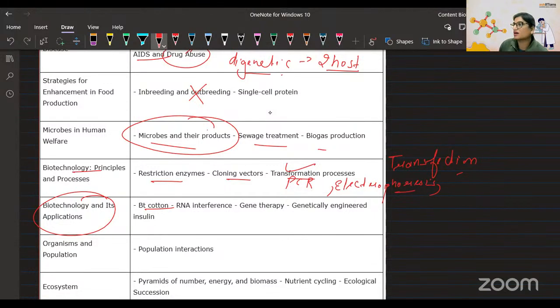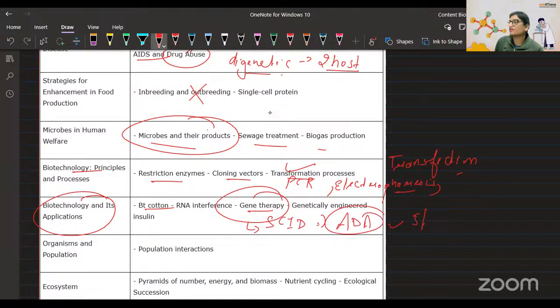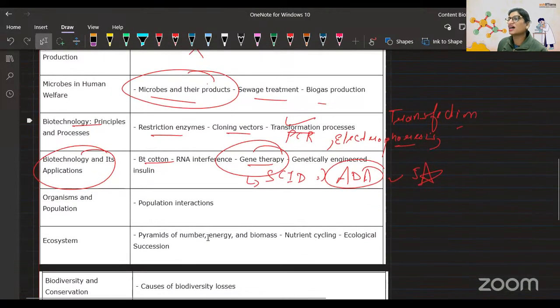Anyways, in gene therapy there is a history of gene therapy where they talk about SCID. You remember in SCID there is ADA, the adenosine deaminase deficiency topic. I am putting 5 stars on this one. Again, important. You already have important topics on your plate and I'm telling you, so the thing that you have to do is do it. The first thing. After that, organism and population.